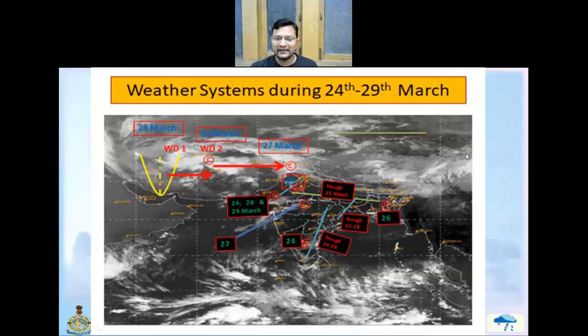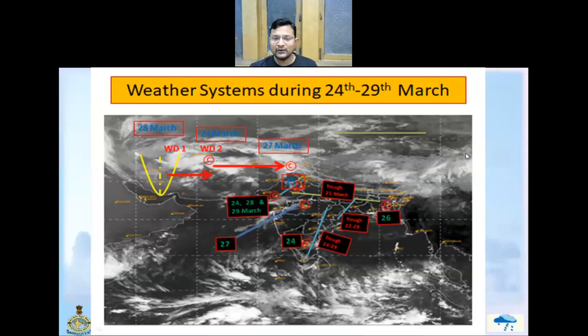This trough was slightly fluctuating in its position during all the days of the week. Another north-south trough was also seen, mainly from southeast UP and eastern parts of Bihar up to Odisha, and this trough also fluctuated during the week, mainly during the 22nd to 28th of March.